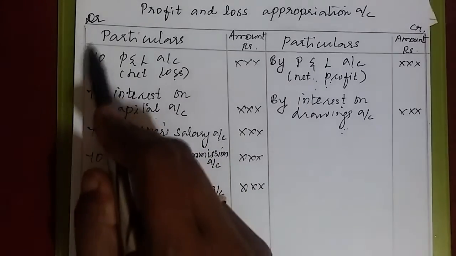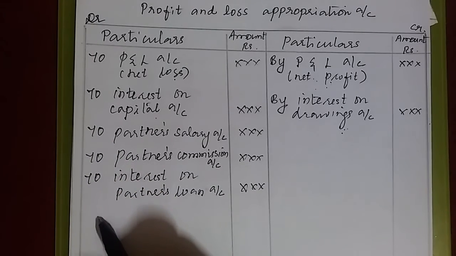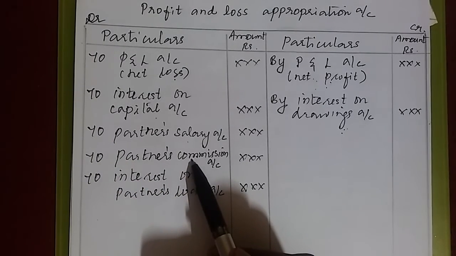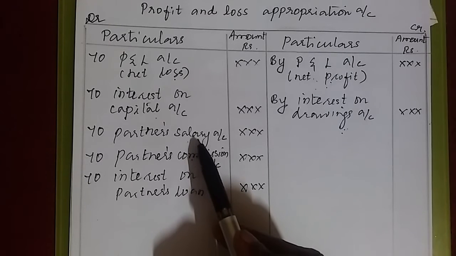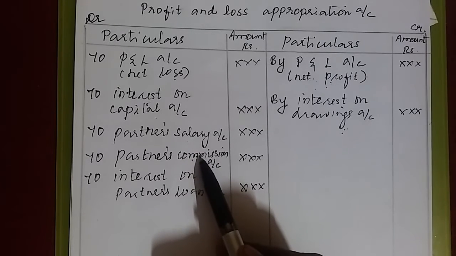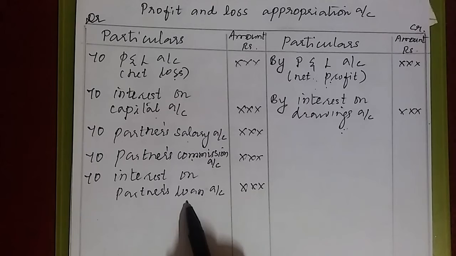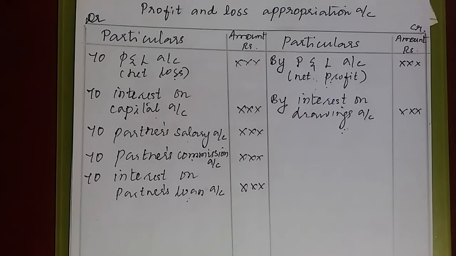So we write this on the debit side. Salary and commission, both the items are also written here on the debit side because both are expenses to the firm. Interest on partners loan is also an expense, so we write this here on the debit side.